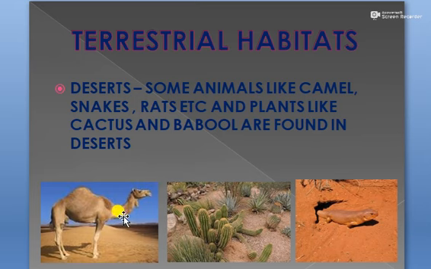So how are these animals and plants able to survive in a desert? Because the body of the desert animals and the desert plants have certain special features.